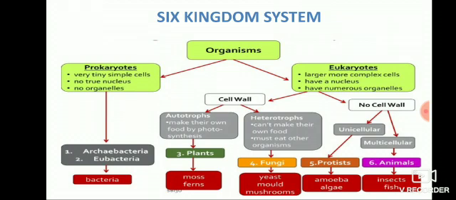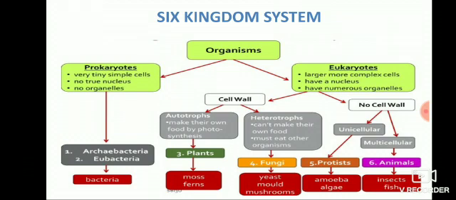Heterotrophs are the consumers of autotrophs, that is, they rely on plants for their food. They are called heterotrophs. All the animals come under heterotrophs. All the carnivores, omnivores and herbivores all come under heterotrophs. And these heterotrophs are further divided into fungi, protists and animals. Fungi, yeast, mold and mushrooms come under the group fungi. And based on the